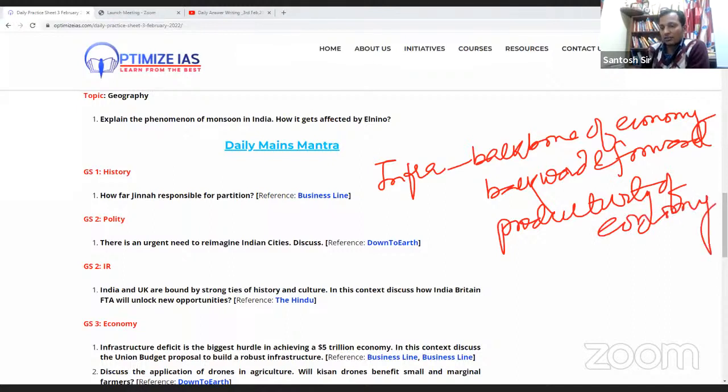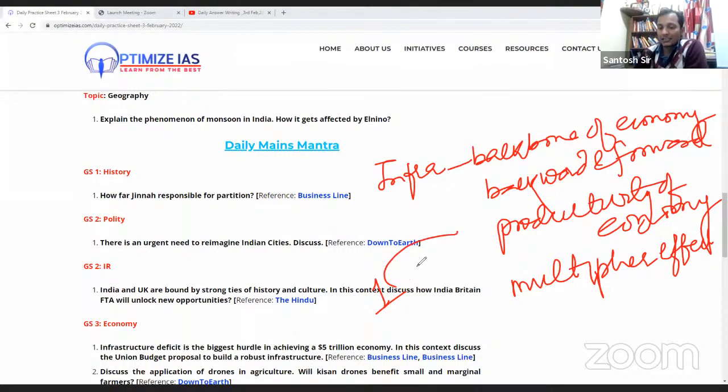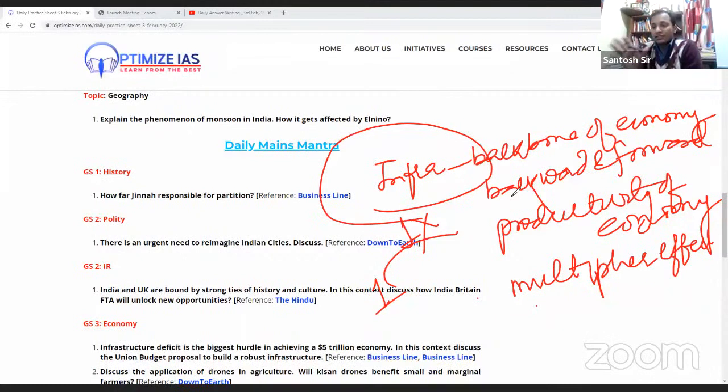Therefore, it is also said that it has a multiplier effect. Multiplier effect basically means that if you invest 1 rupee, you will get at least 3, 4, 5, 6, 7 rupees in return. So this shows the significance of infrastructure.